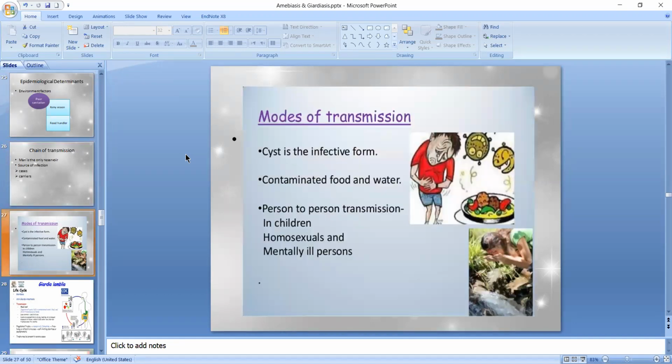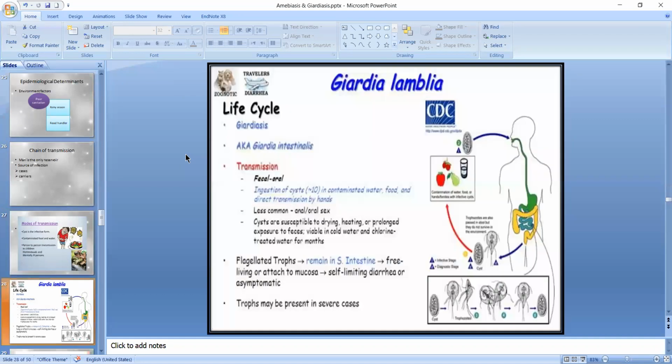Mode of transmission: the cyst is the infective form, through contaminated food and water, and person-to-person transmission in children, homosexuals, and mentally ill persons. Now the life cycle of giardiasis. Transmission is basically fecal-oral, by ingestion of more than 10 cysts in contaminated water, food, and hand transmission. Flagellated trophozoites remain in the small intestine, free living or attached to mucosa, causing self-limiting diarrhea or being asymptomatic. Trophozoites may be present in severe cases.